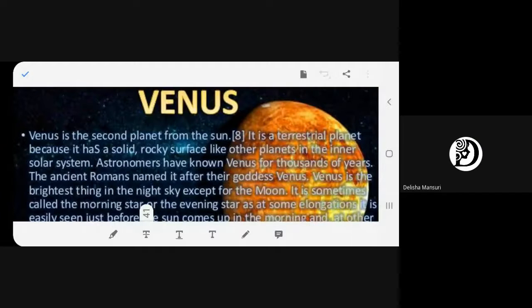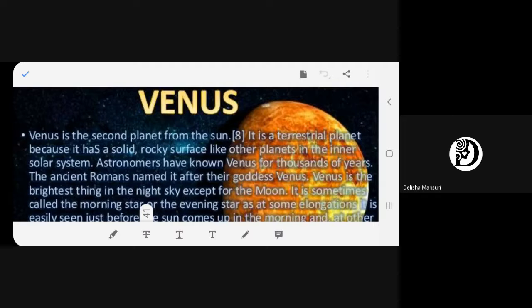So it has got land because it has a solid rocky surface. So astronomers knew Venus for thousands of years. And the Romans named this planet after the goddess Venus. So Venus is a goddess in Roman mythology. And this is the brightest heavenly body observed in the night sky besides the moon.